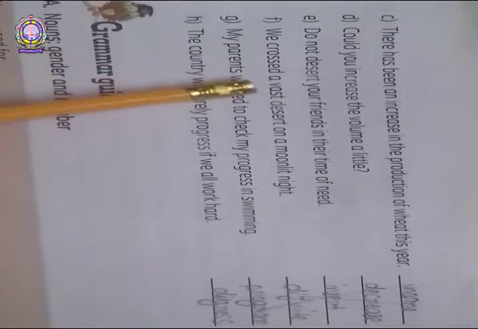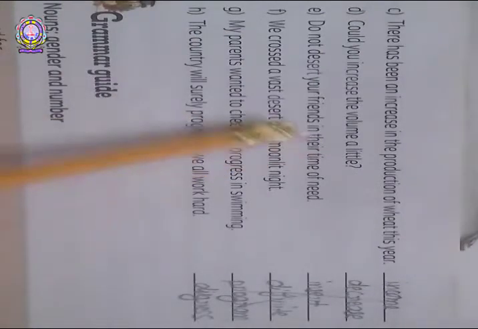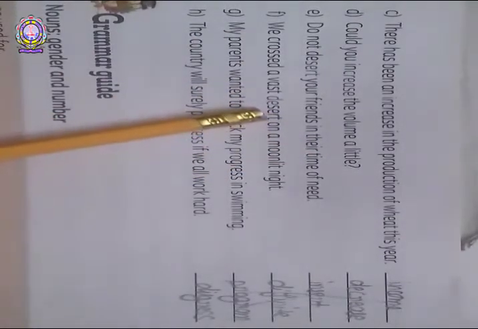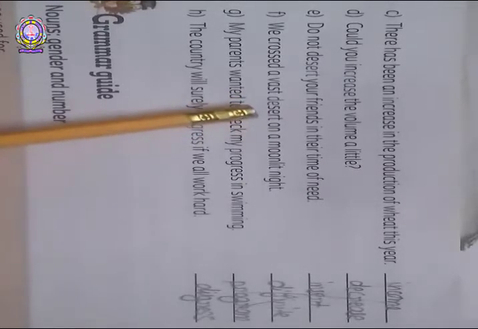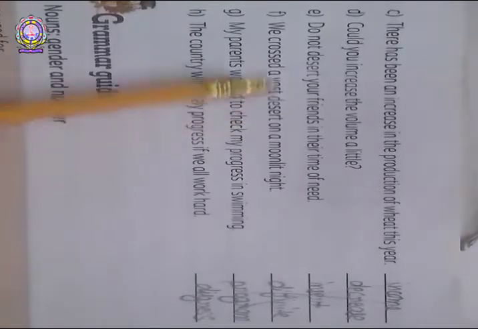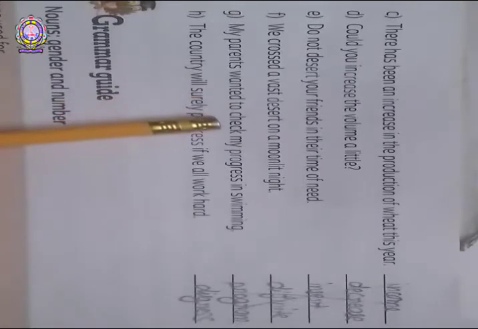F, we crossed a vast desert on a moonlight night. Vast desert, big, large desert. We crossed. So the highlighted word here is desert. So it is a noun. Desert is a noun.